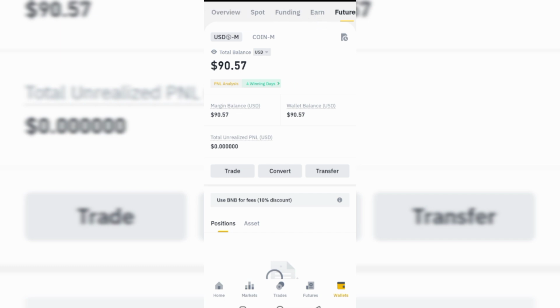If you are new to Binance, make sure you use the P2P market to deposit USDT into your account. If you don't know how to do that, let me know in the comment section and I will put you through how to get USDT or coin from the P2P market and deposit it into your Binance account.